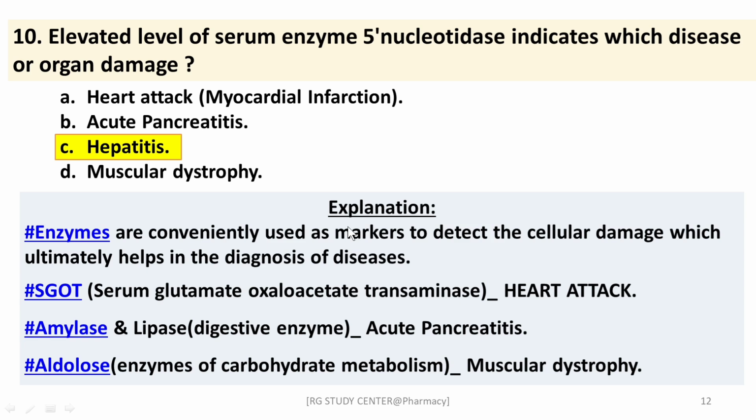SGOT, the serum glutamate oxaloacetate transaminase, indicates heart attack, meaning when the SGOT level increases in our blood serum, it indicates chances of heart attack. And amylase and lipase, these both are digestive enzymes which indicate acute pancreatitis. Aldolase, an enzyme of carbohydrate metabolism, whenever it increases in our serum, it indicates muscular dystrophy, right?